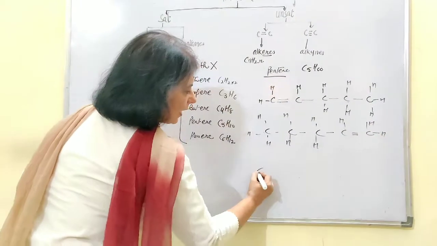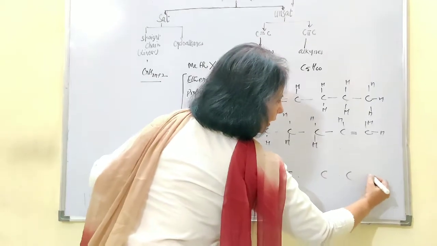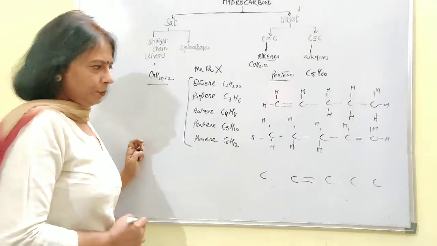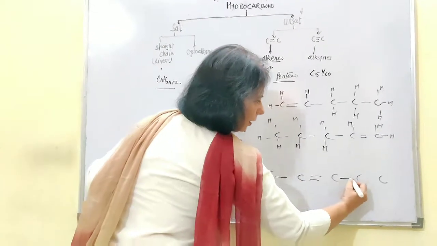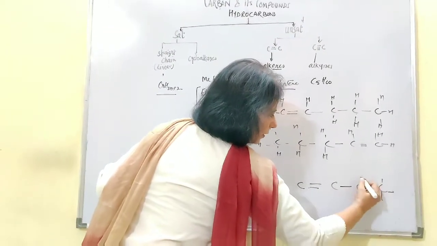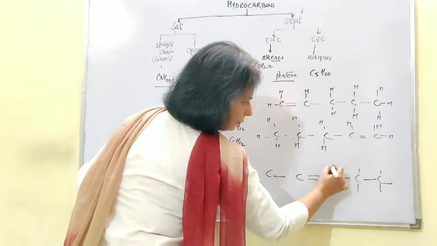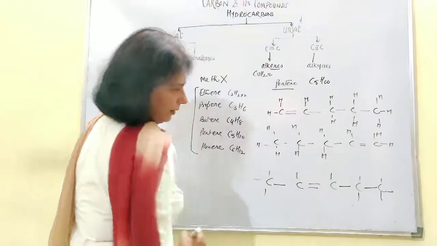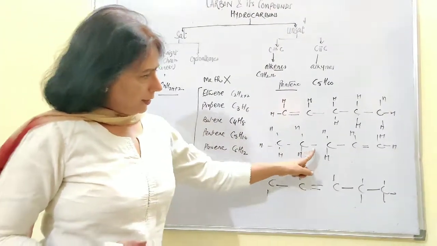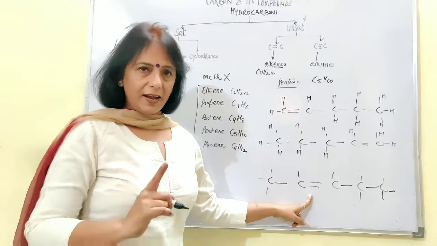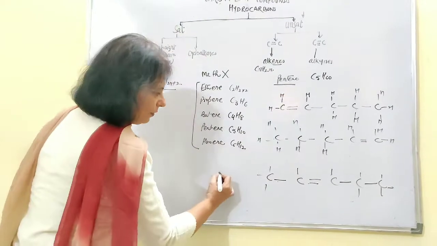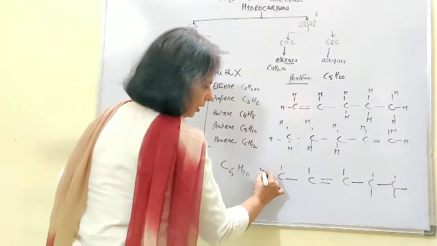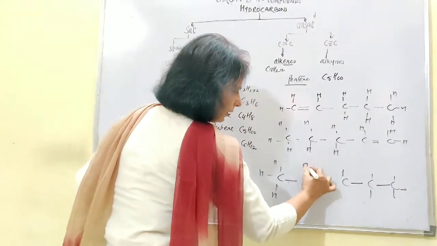What if by chance you put the double bond on this carbon atom? Okay, then the rest of them are having single bonds. Now 1, 2, 3, 4, 1, 2, 3 and 4, then this way. Now what do you say? This structure and this structure, they are having the same molecular formula because everywhere you are having C5 and the number of hydrogen atoms are 10. If you count them, they come out to be 10.